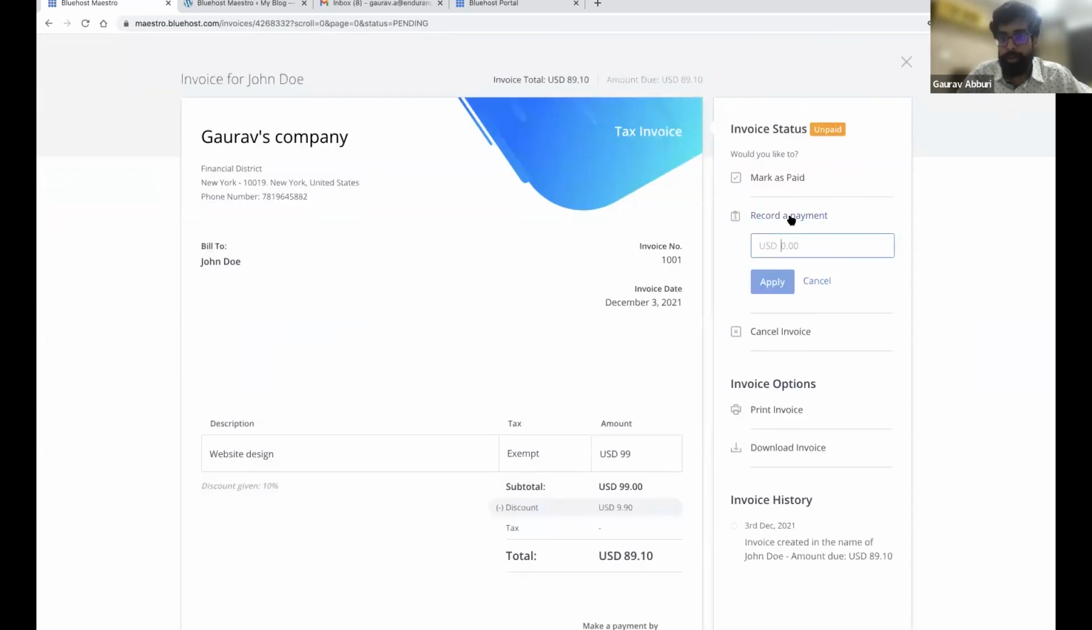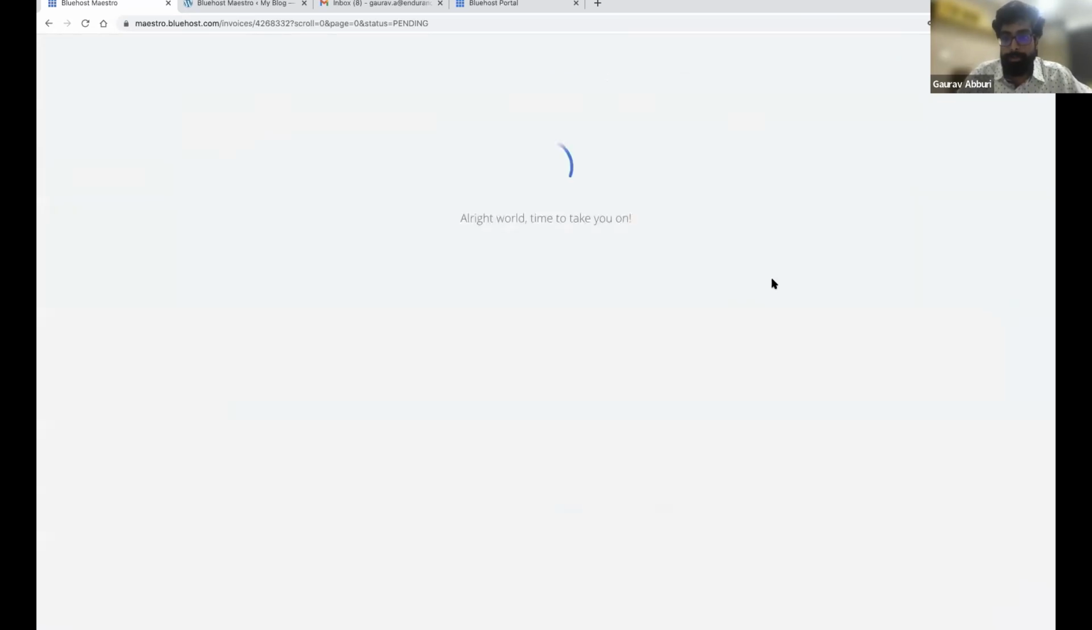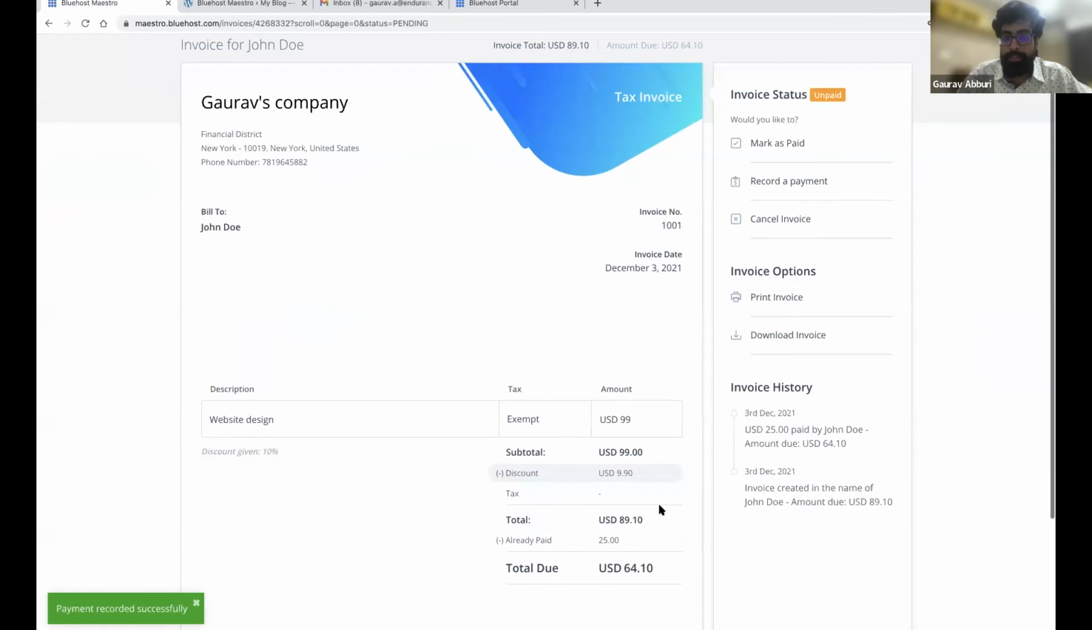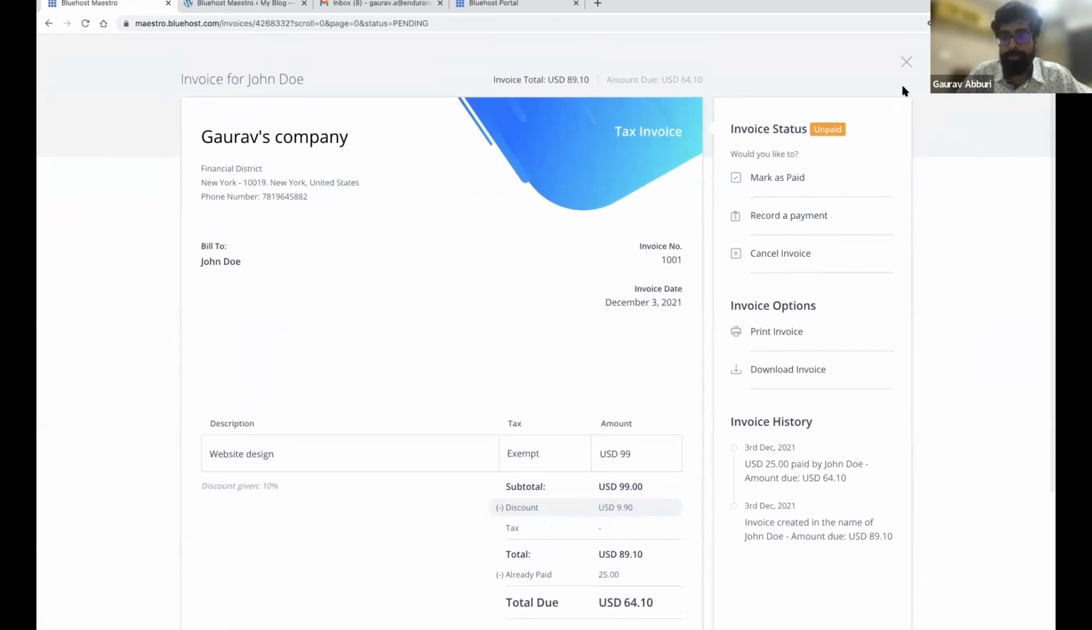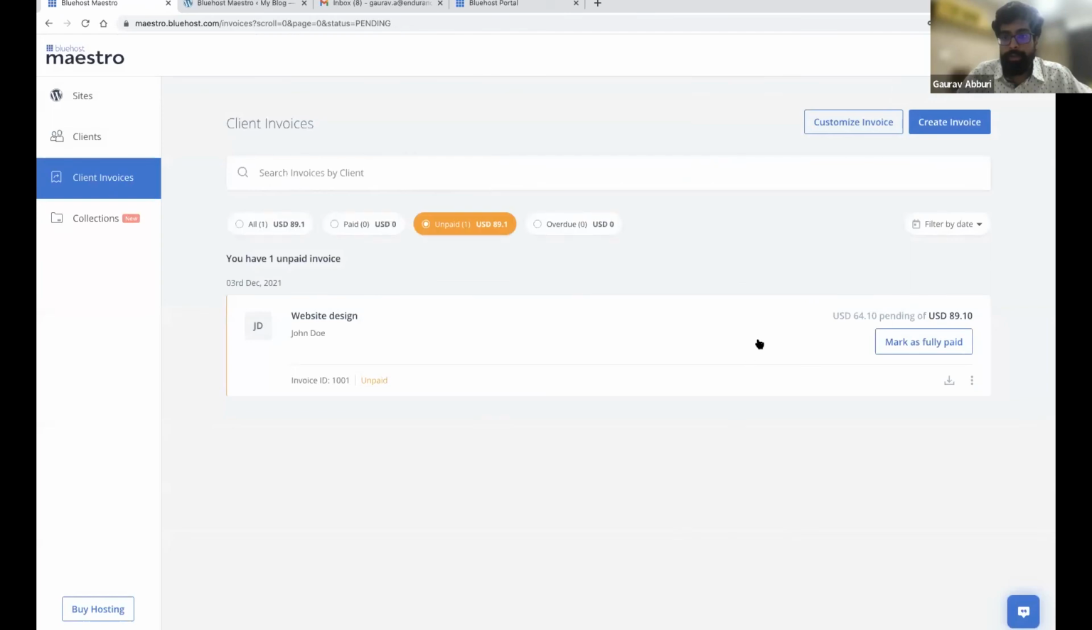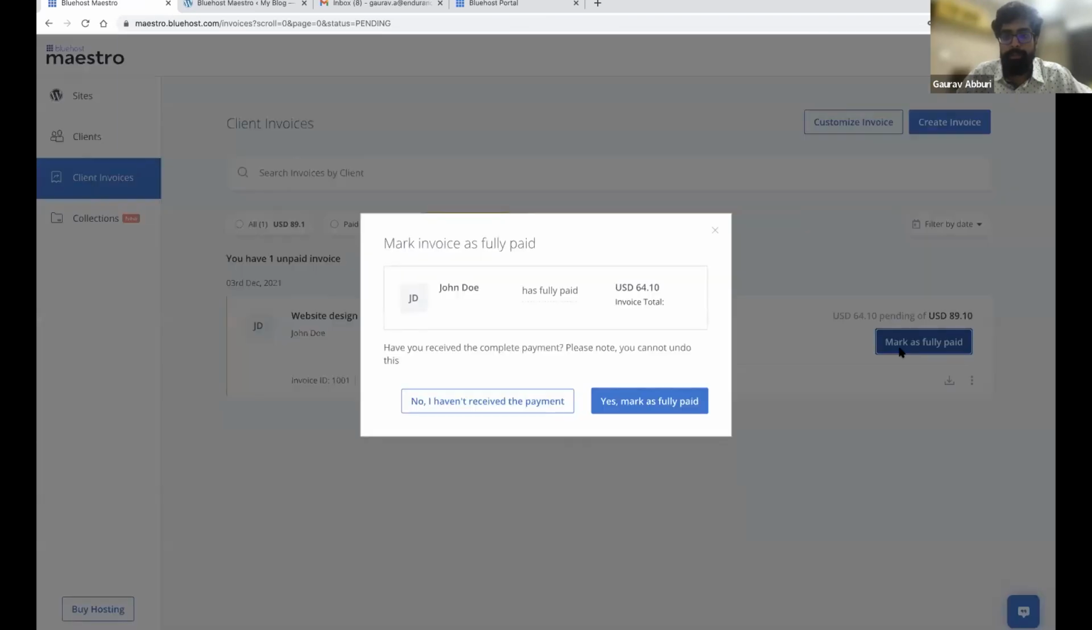You can record a payment here. Maybe the client has paid an advance of $25. So then it will start showing you what the amount paid and what is due here. Similarly, you go back here, it will show the pending amount. And if the client has paid the full amount, you can mark it as fully paid.